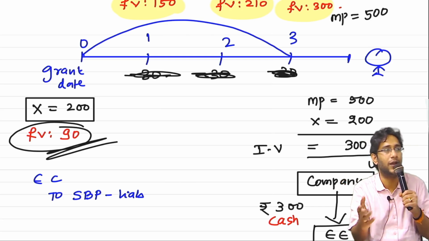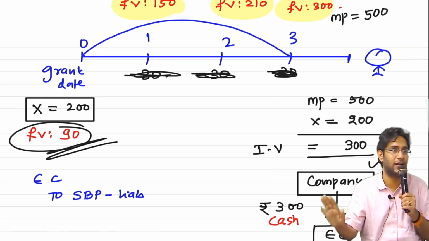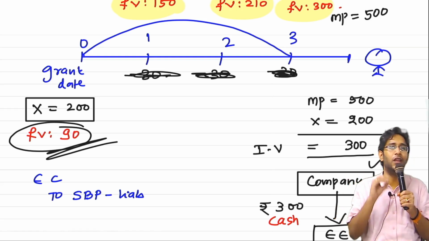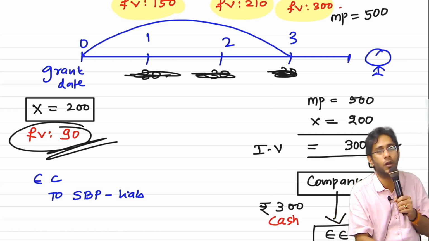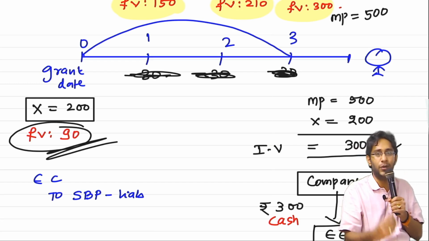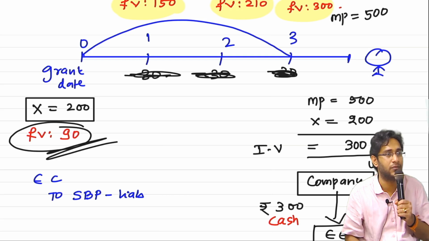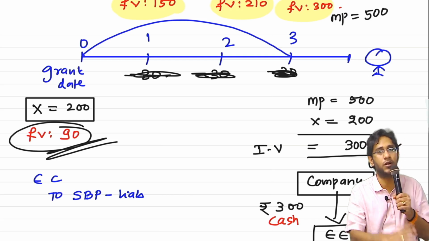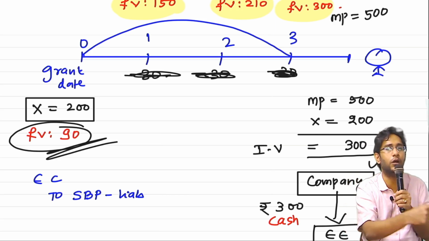That will go to the P&L account, because nothing will go to retained earnings in the entire SAR. Remember this. Any reversals, any increase in liability, everything will go only into P&L. Why? Because that fellow is an outsider. Insider means an equity instrument holder. Whatever paper he is holding is not an equity instrument. It is a liability paper. He is an outsider, and for a financial liability, any adjustments cannot come to retained earnings. Everything should be routed via P&L.